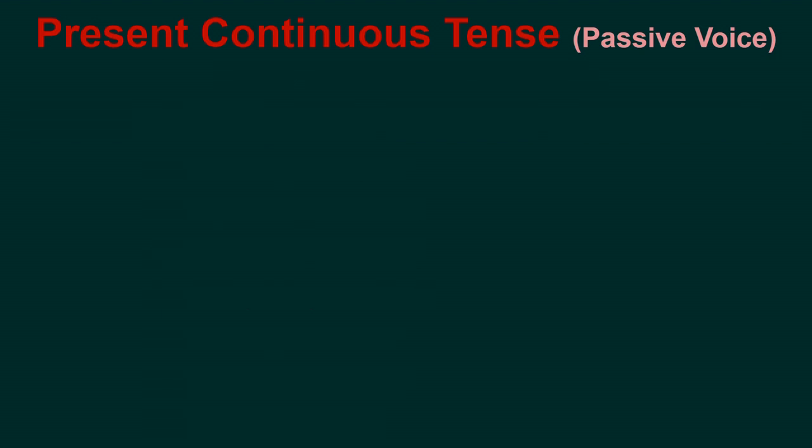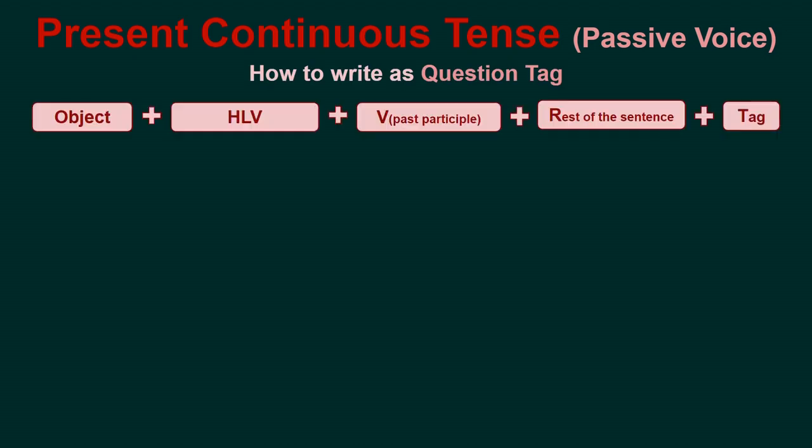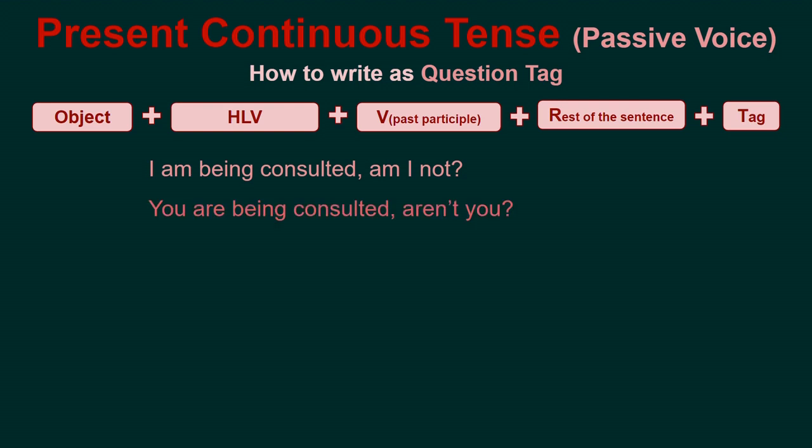Present continuous tense. Passive voice. How to write as a question tag: object, helping verb, verb in past participle, rest of the sentence, and tag. I am being consulted, am I not? You are being consulted, aren't you? We are being consulted, aren't we?